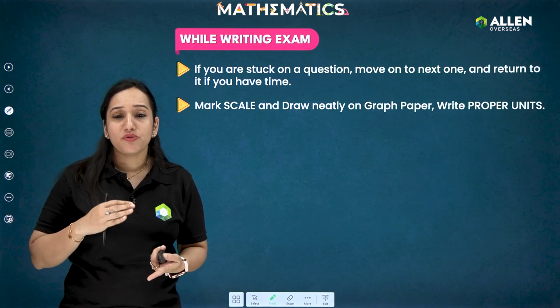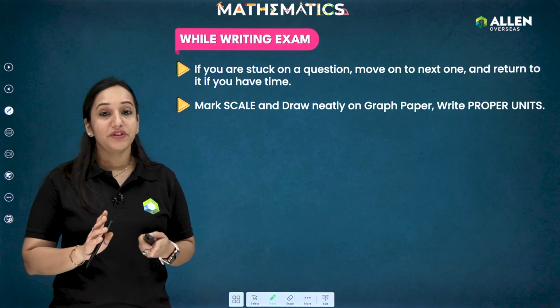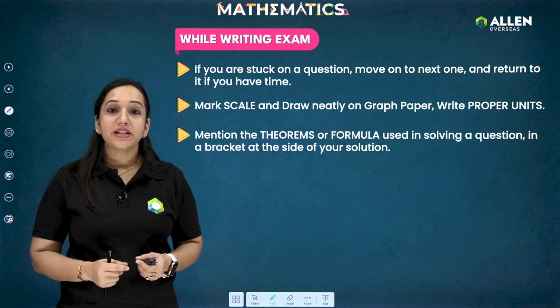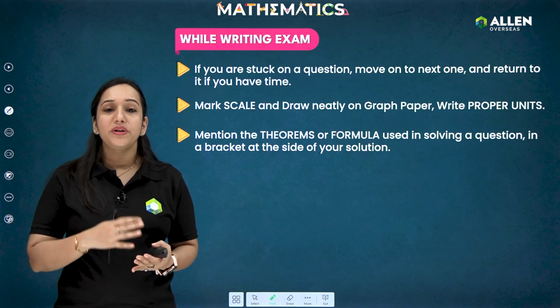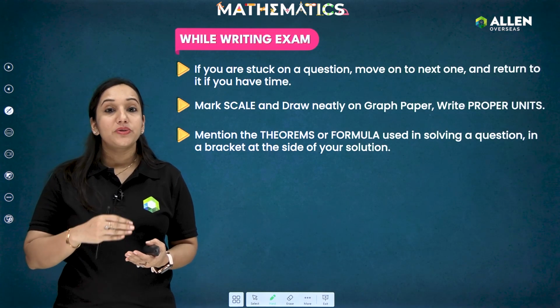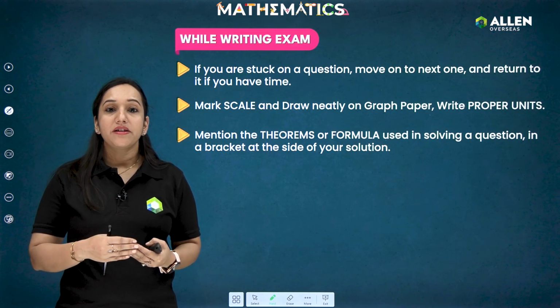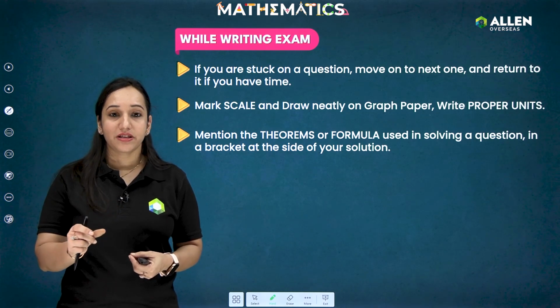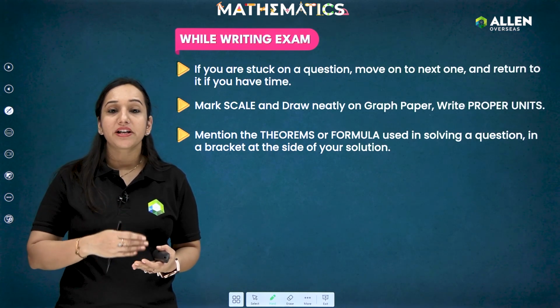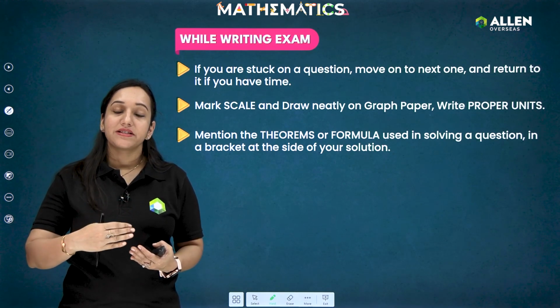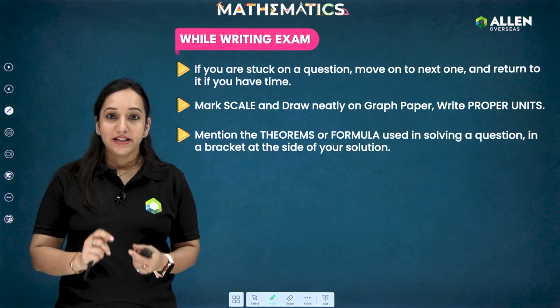Ensure that we are writing proper units with every question whenever and wherever it's required. Also, students, mention the theorems and the reasoning with every question, and according to the marks you have to write the reasoning. If it's a 2-mark question, then the main reasoning is required. But if it's a 5-mark or 3-mark question, then wherever in the steps we are supposed to write a particular reason, we should write it in detail.